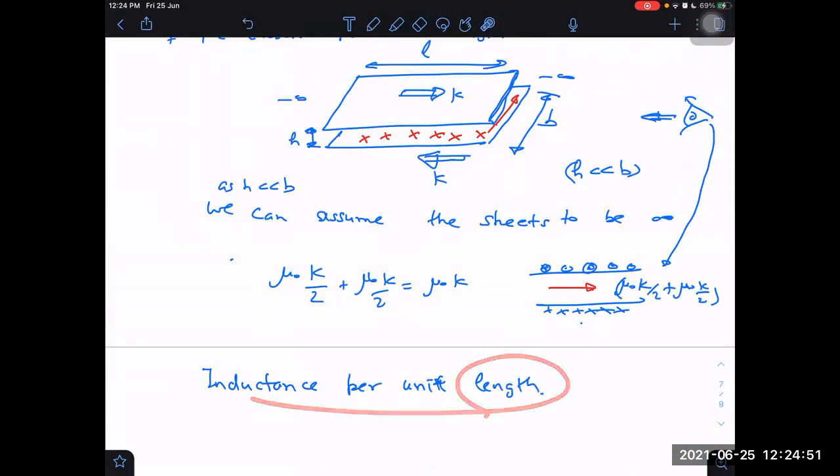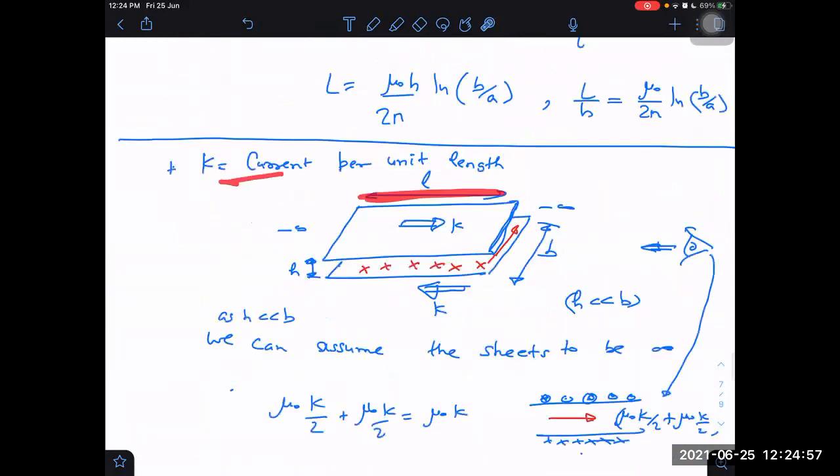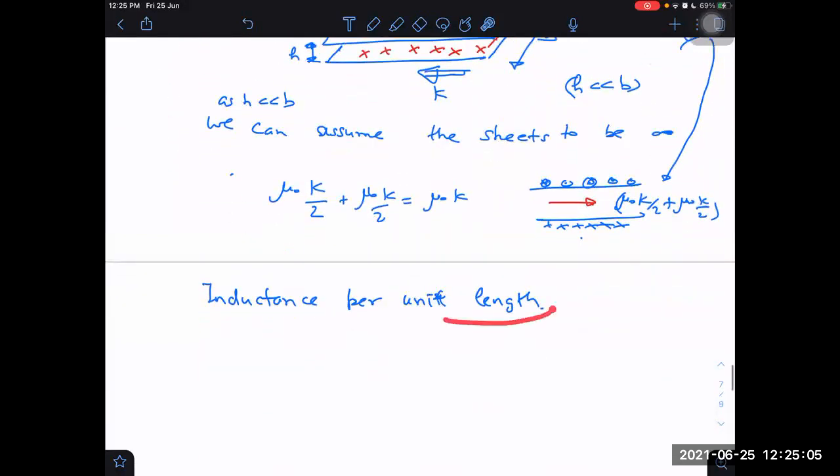Now, obviously, we are talking about this length here. When we say current per unit length, which length? This length here. Inductance per unit length, then this length. So while we say inductance per unit length, we take the length along the current direction, along the current flow direction.